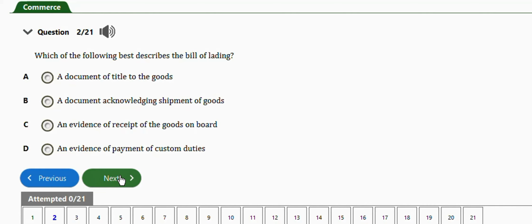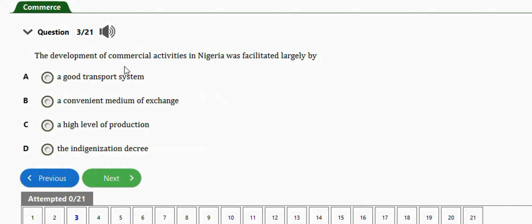Next question is this one. It says the development of commercial activities in Nigeria was facilitated largely by a good transport system, a convenient medium of exchange, a high level of production, the indigenization decree. The right answer is option A, the good transport system.